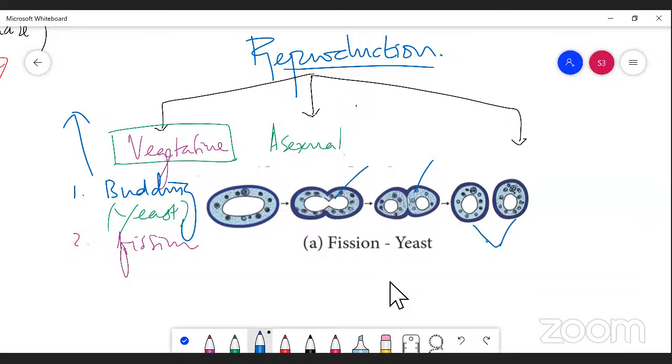It is a reported case of Saccharomyces. It is also known as a yeast cell, right? So this is a mode of reproduction. You can find fission in the case of yeast. So this is a right example for fission. I'm talking about the vegetative mode of reproduction. So next we pass on to another topic.